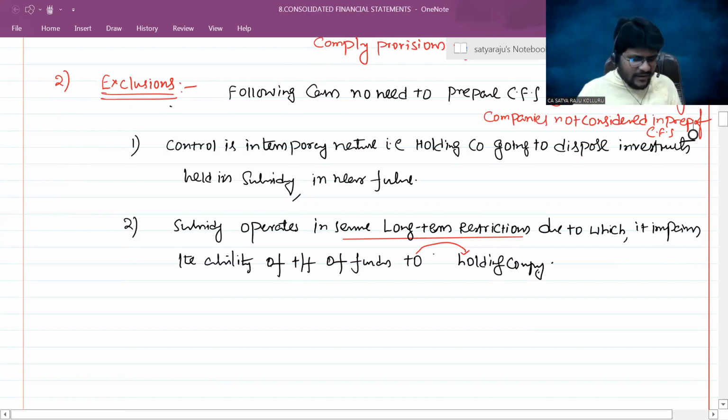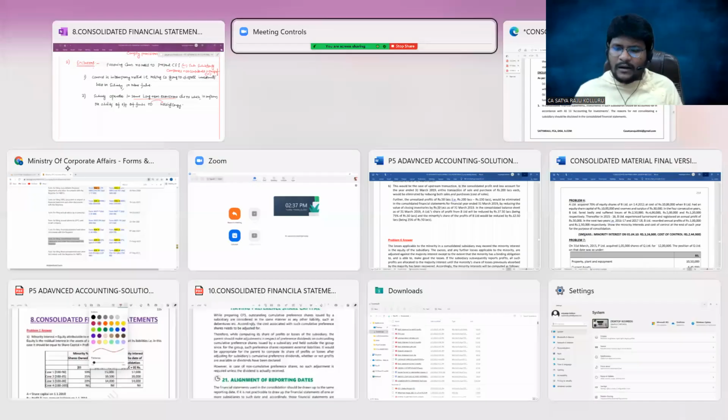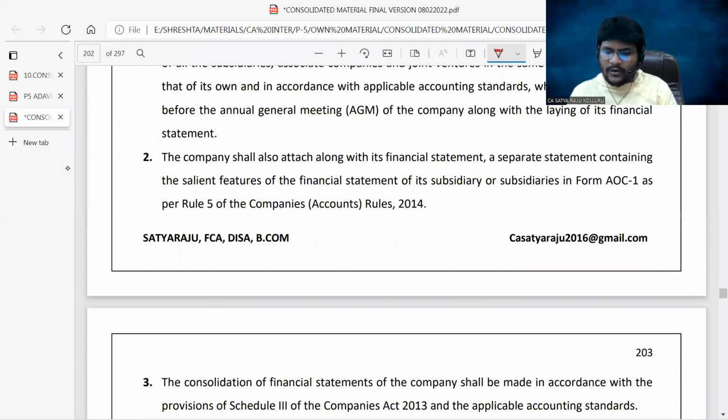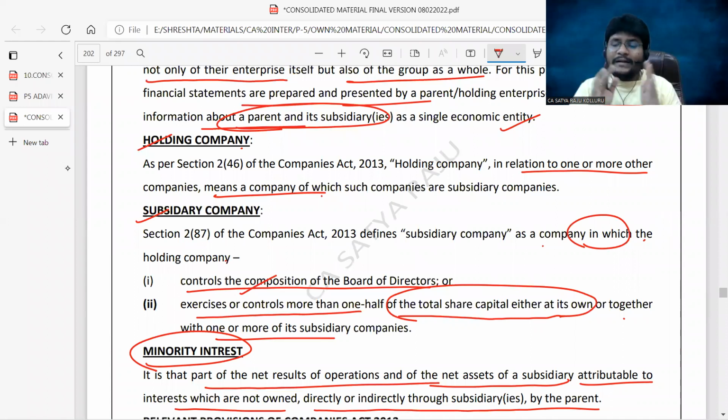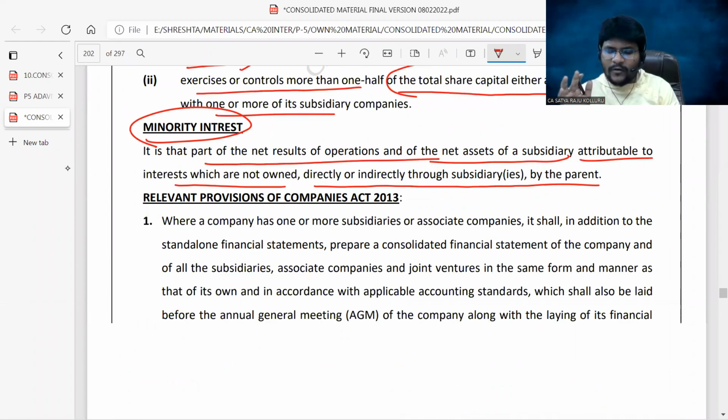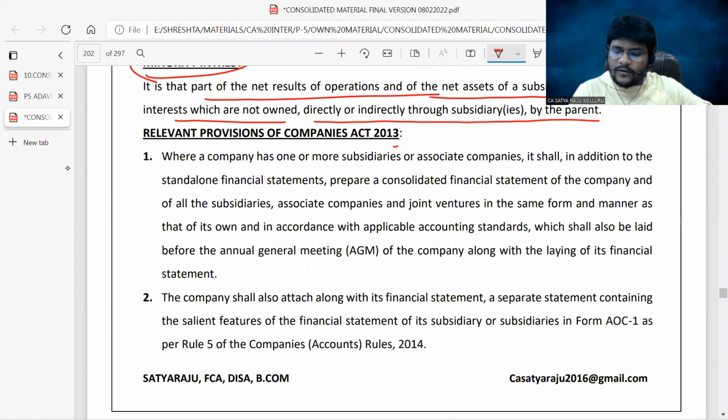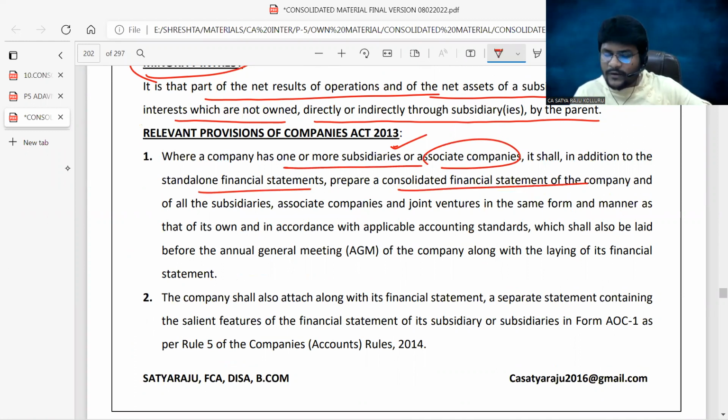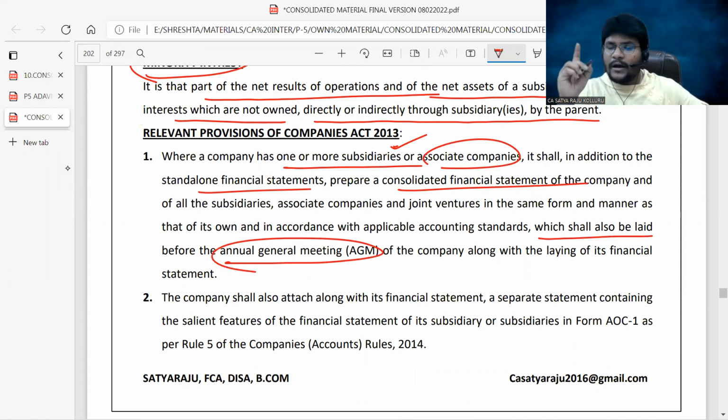So now I will confirm the content we just discussed in my OneNote. I don't want to read the entire text here. I will confirm it point by point, guys. Relevant provisions of Companies Act 2013: a company having one or more subsidiaries or associate companies, in addition to the standalone financial statement, needs to prepare the consolidated financial statements. Am I right? And such a CFS shall also be laid before the annual general meeting. I already told you, along with the standalone financial statement, CFS is also laid in the annual general meeting in front of shareholders.